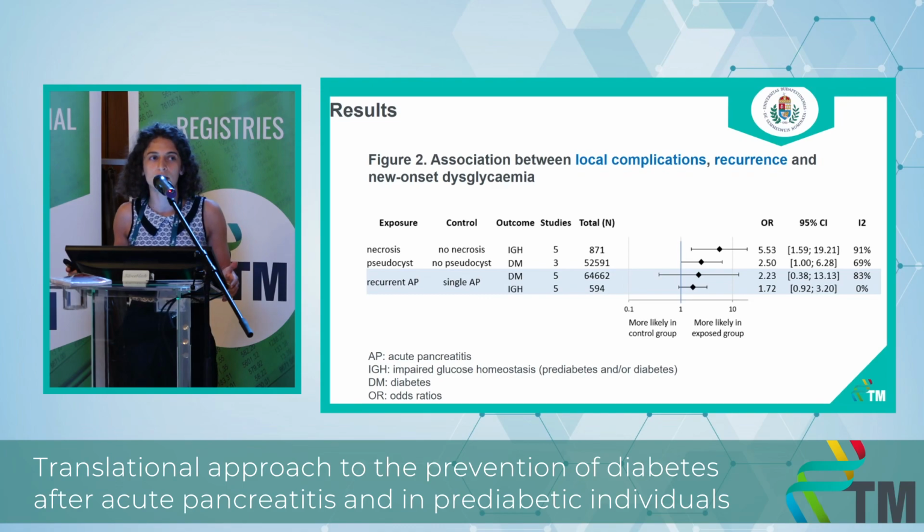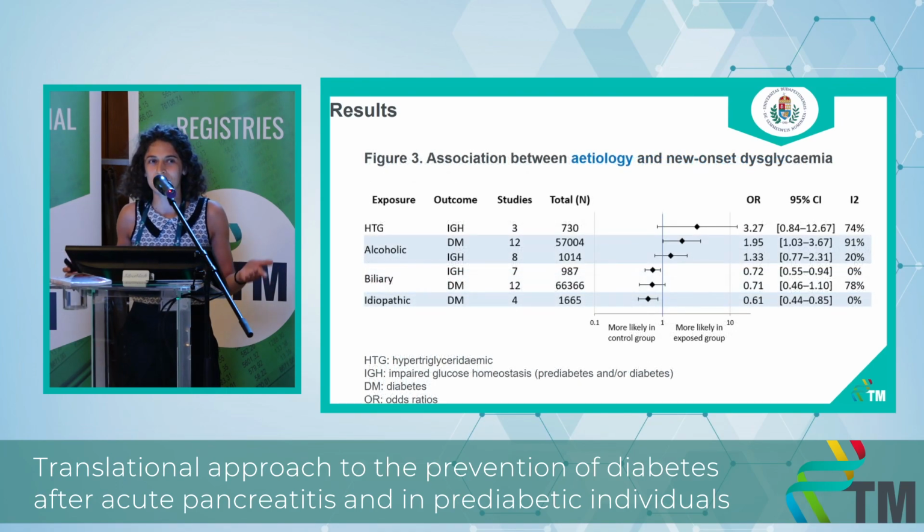Figure 2 shows that having local complications such as necrosis or pseudocyst formation is associated with significantly increased odds of developing dysglycemia. In terms of recurrent pancreatitis, we found a tendency of increased risk for developing dysglycemia, yet it was not of statistical significance. We are surprised by this, especially because Andre's meta-analysis has found that patients with recurrent pancreatitis are more likely to have alcoholic or hypertriglyceridemic etiology. And now I would like to explain the association between etiology and new onset dysglycemia.